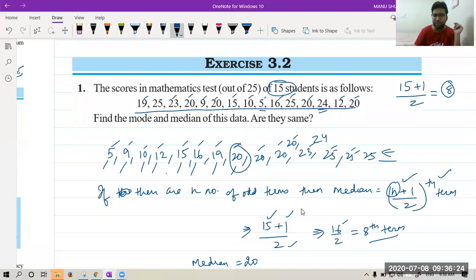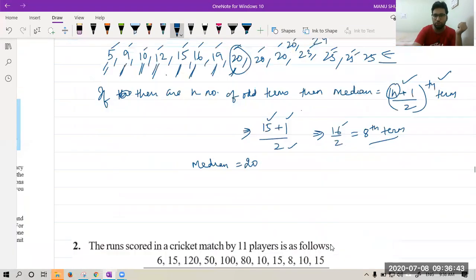And the 8th term is 1, 2, 3, 4, 5, 6, 7, 8. So 20 is the median. 8 is not the median. 8 is the position of the median. That is 20. Okay, let's see one more example. It will be clear to you.